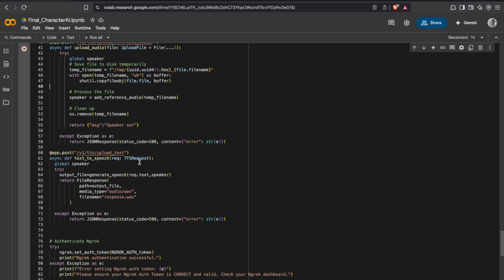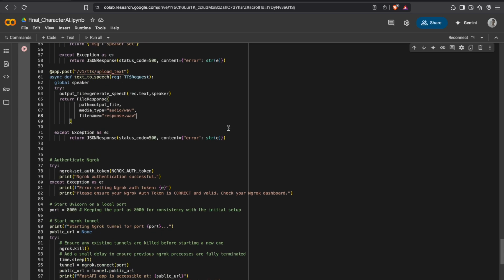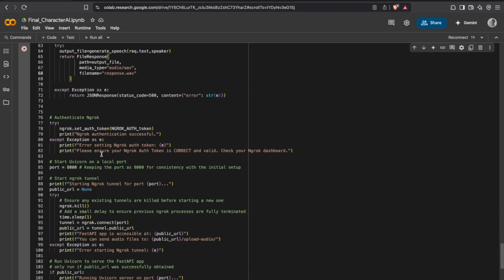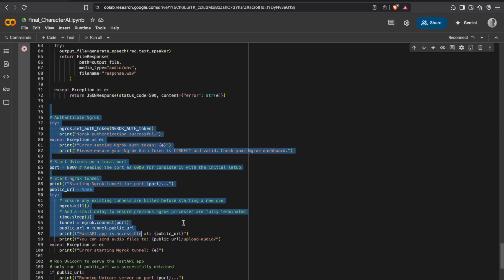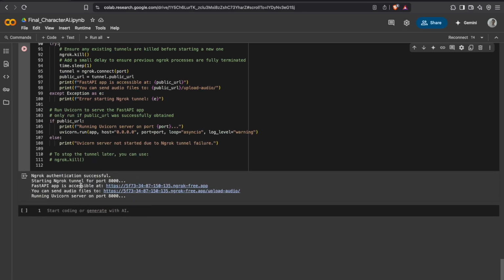Okay, so then after that this v1 tts upload text, it accepts text as input, and it generates, as you can see, I'm using the global speaker, so it generates an audio file. This is the folder path, the file path of this audio file, and it returns the audio file. Okay, so now these are some code for pyngrok that we need, and after that our server is running.